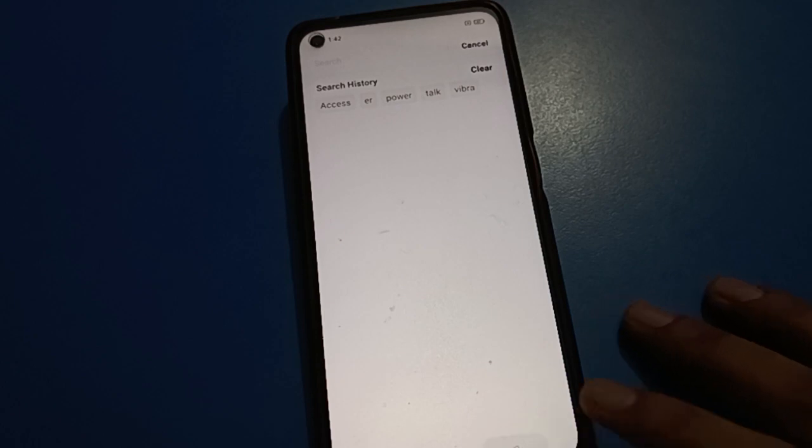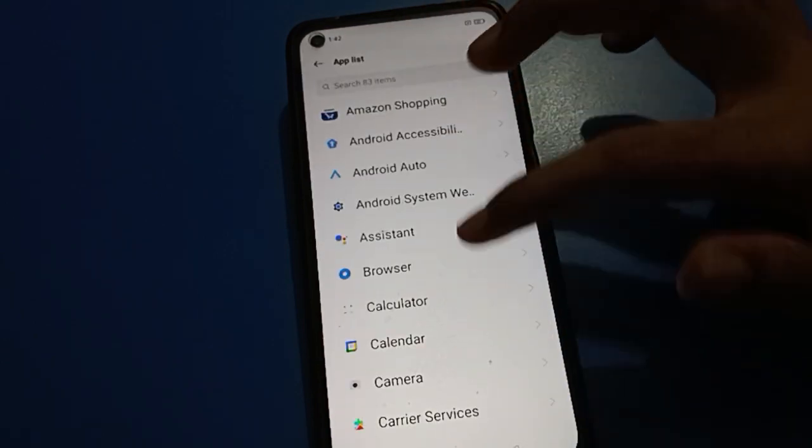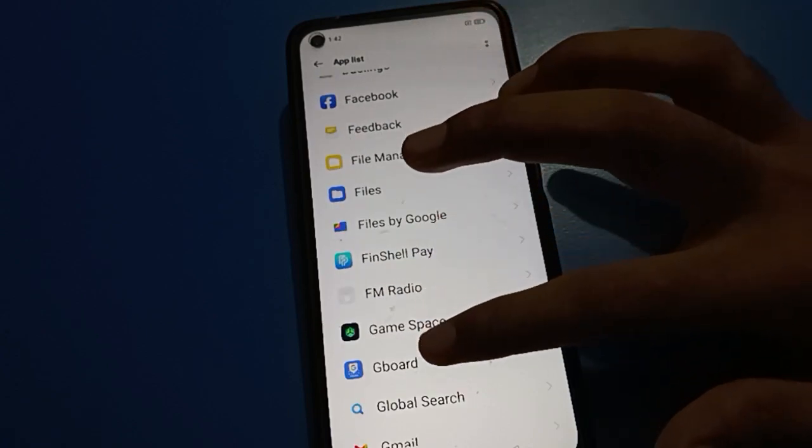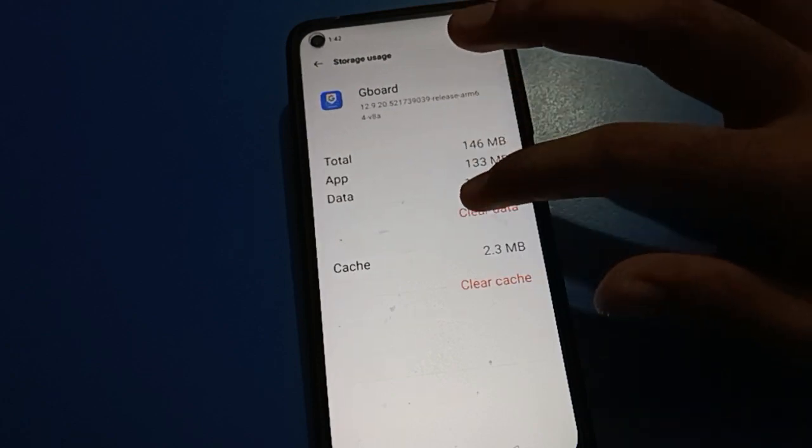Friends, again if you have any problem, open your phone app management settings, clear data for your Gboard and your problem will be solved. And if you have a Gboard update pending, update your Gboard and your problem will be solved.